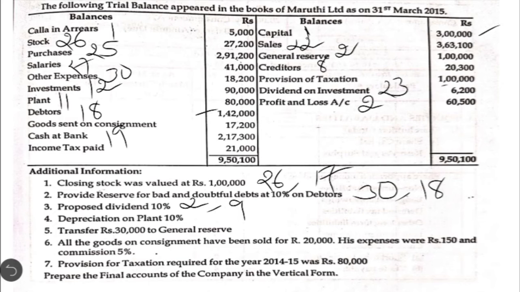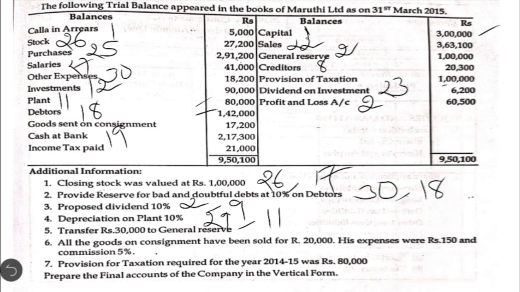Okay, then the fourth one is depreciation on plant at 10%. So we have to calculate what is 10% of the plant value. Plant here is 80,000. On that 10% has to be calculated. So here, where are we going to show this depreciation on plant? Once in note number 29, that is depreciation and amortization expenses. One more time in note number 11, we are going to deduct it from the book value of the plant.